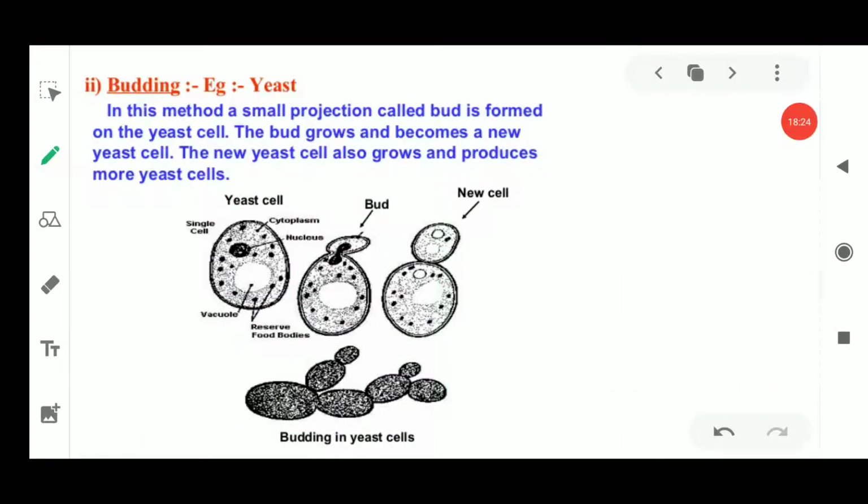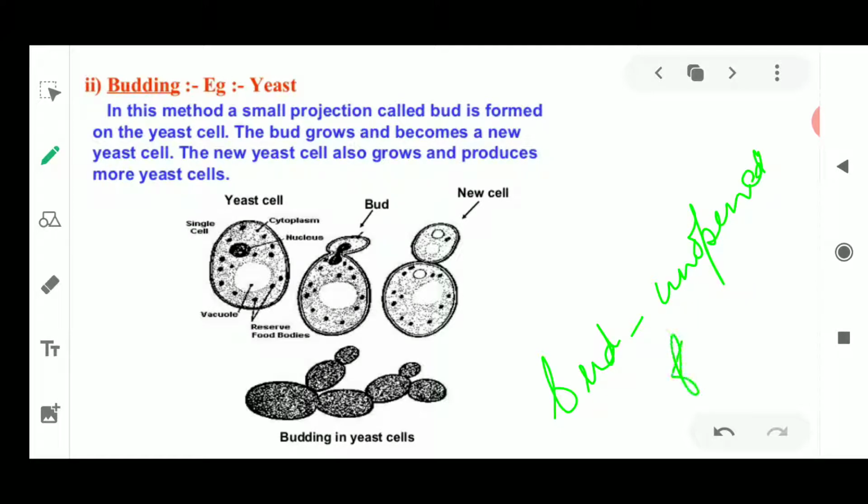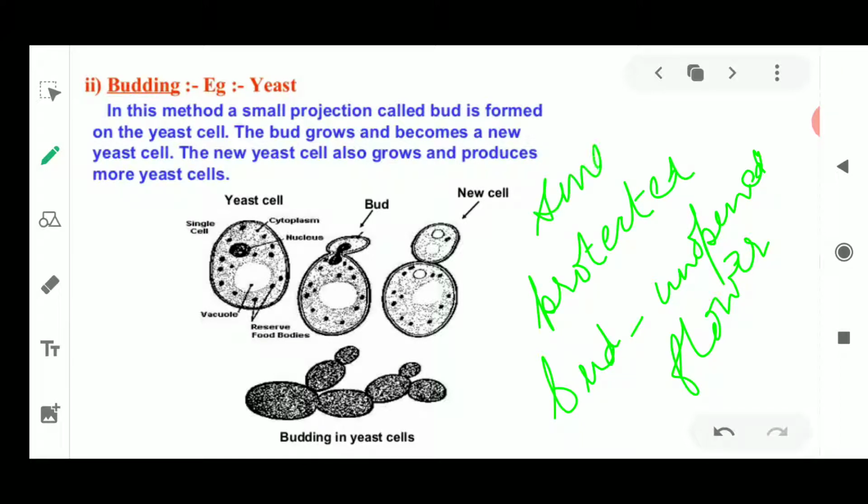What is the meaning of the word budding? If you remember, what is the meaning of the word bud, and where is a bud produced? A bud is known as an unopened flower. It is very delicate, very small, and needs to be protected. It is a very small structure which comes out from the plants. So a bud is an unopened flower in the case of a plant.